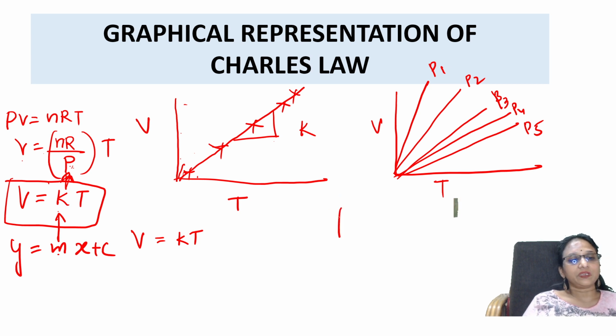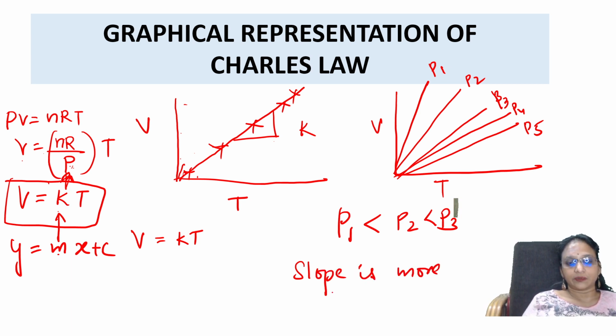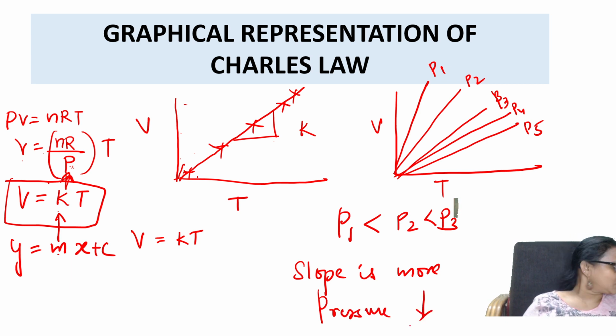That means P1 is less than P2 less than P3. So pressure is decreasing. That means when your slope is more, pressure decreases. This is the concept.